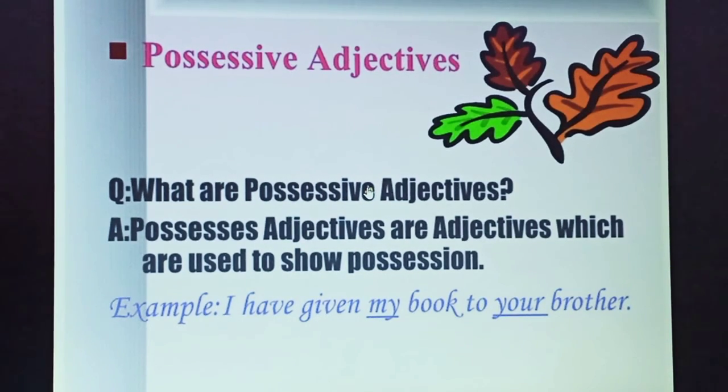The next one is the possessive adjective. It is used to express ownership or relationship, etc. Possessive adjectives are adjectives which are used to show possession.